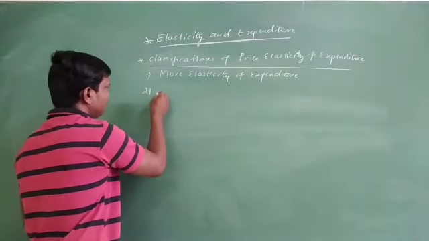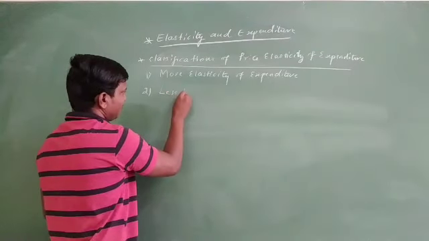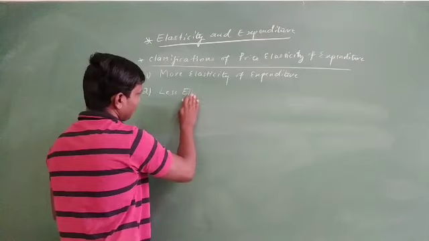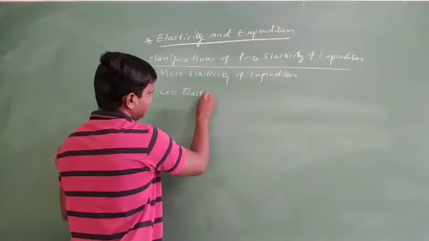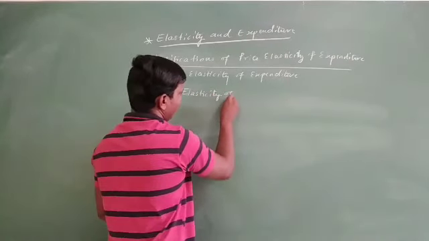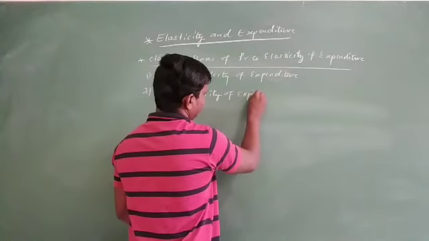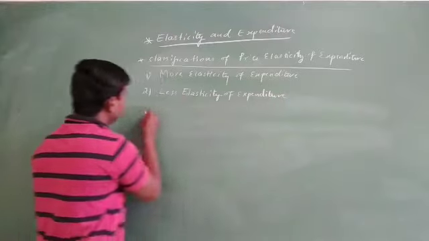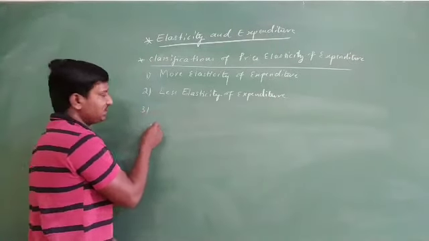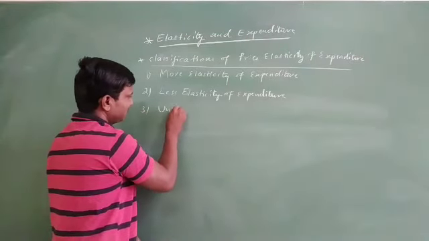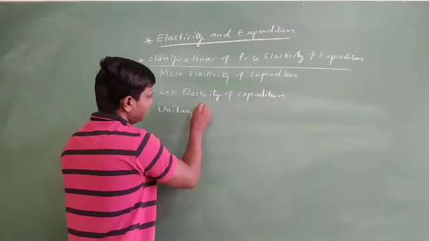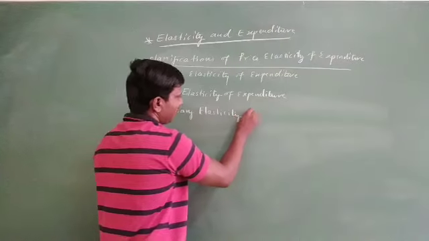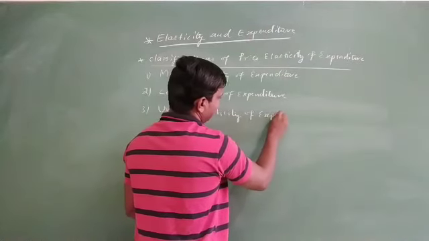The second one is less elasticity of expenditure. The third one, the last one, is unitary elasticity of expenditure.